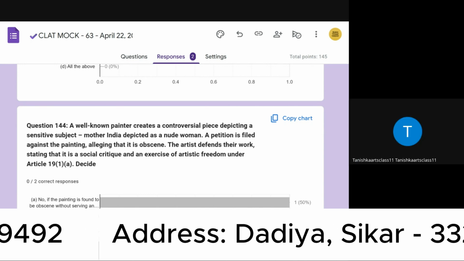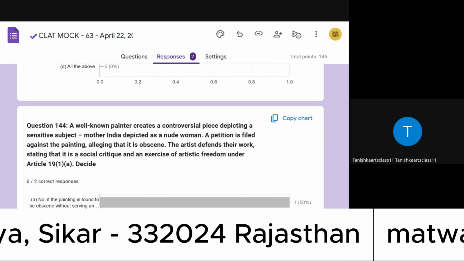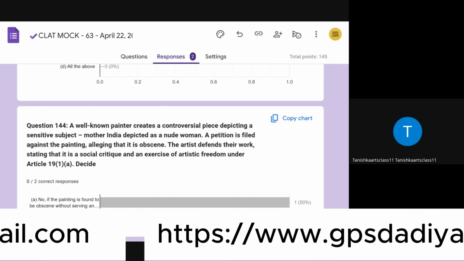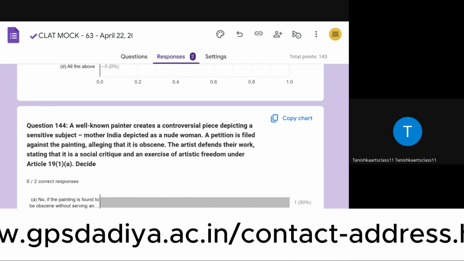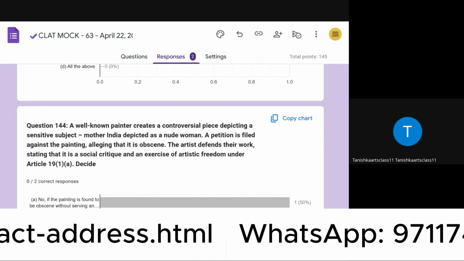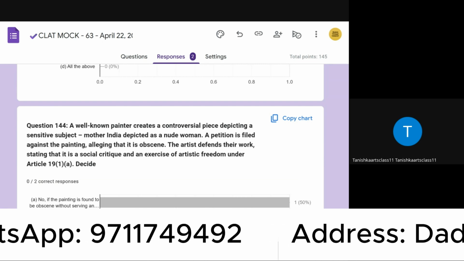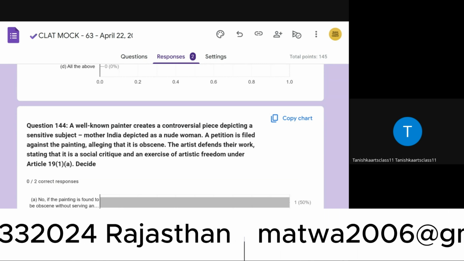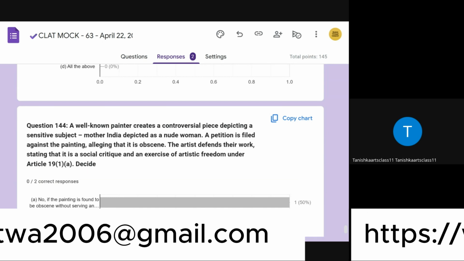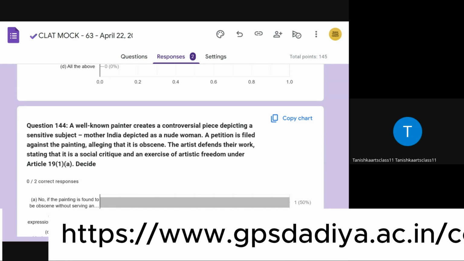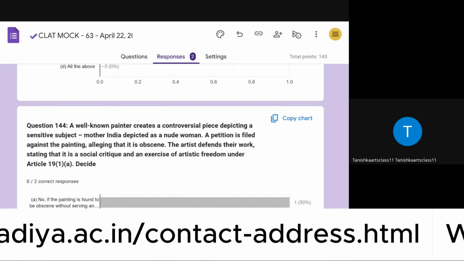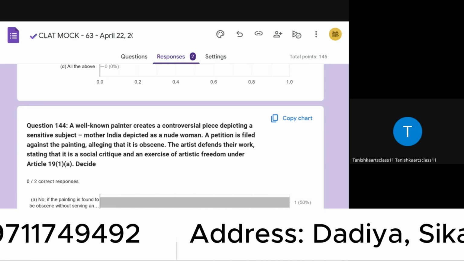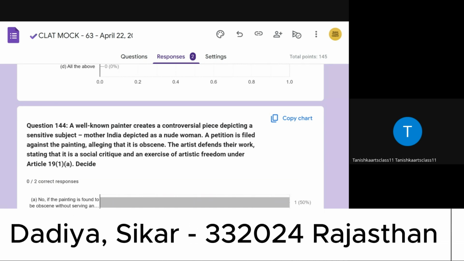Yes. And the Delhi High Court ruled the Mother India painting was not obscene, balancing the artistic freedom with public interest. An artist can protect their work from piracy and unauthorized copying. The Delhi High Court used India's first dynamic injunction to block pirated content websites, and artistic freedom is protected, and reasonable restrictions apply for public order and morality. And the court balances artistic freedom with societal concern on a case by case basis. Safeguards are created against unauthorized copying.